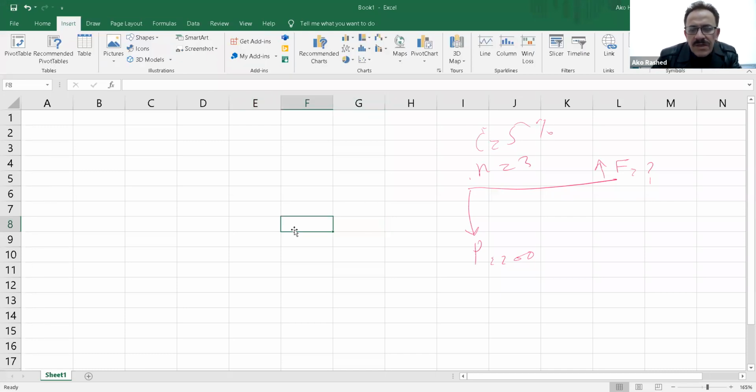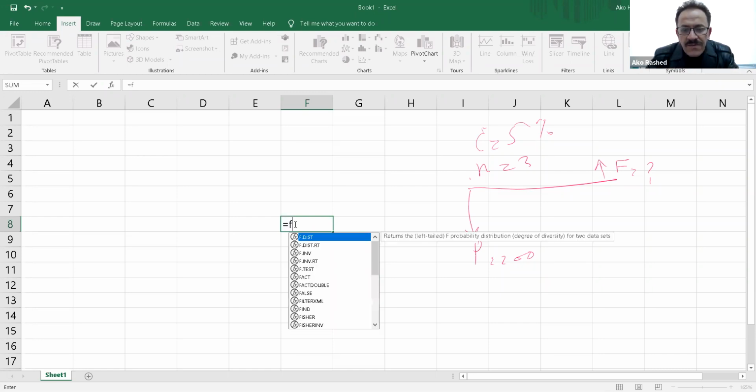I will use a certain embedded command. The embedded command that's related to finding an F value is called FV. So what's required from you is to go to a certain cell and make that cell equal to, so look carefully at what I'm doing. I'm going to a certain cell, and this cell is equal to, I will write FV. So just writing FV, the first one is FV.